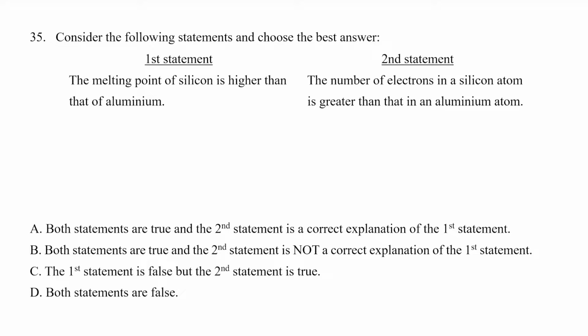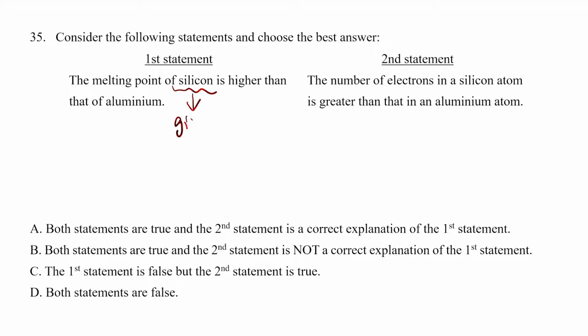2015 question 35. Consider the following statements and choose the best answer. The first statement, the melting point of silicon is higher than that of aluminium. Now, this is more towards the topic of book 5 about patterns in the chemical world, the last topic, topic 12. Now, the melting point of silicon is indeed higher than that of aluminium, and the reason is because silicon